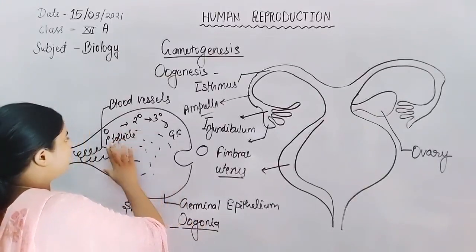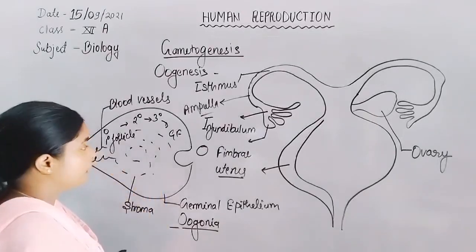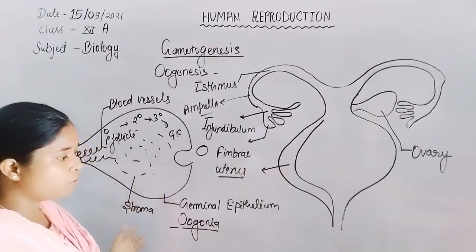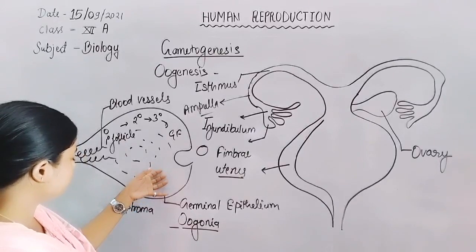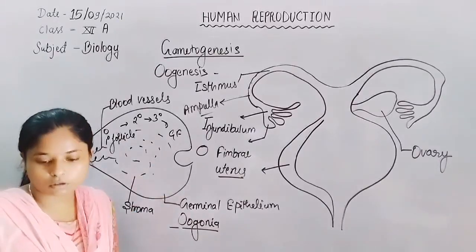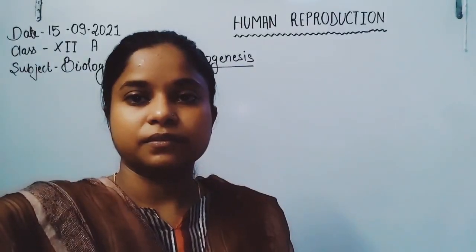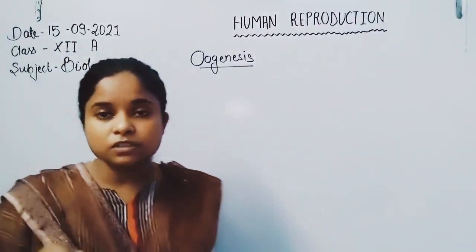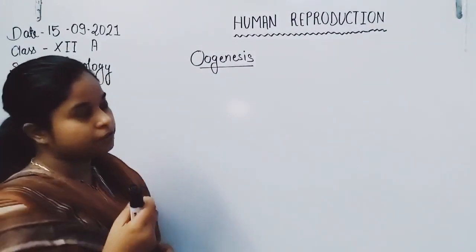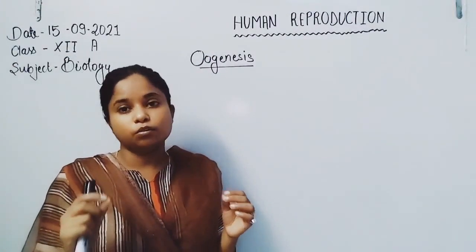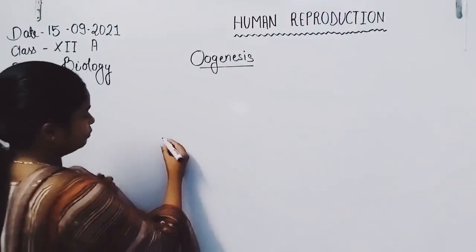So the primary follicle goes to secondary follicle, tertiary follicle, and then Graafian follicle. The mature Graafian follicle then splits, the wall of the Graafian follicle splits, and after that the ovum is formed. So what is oogenesis? As we know the structure of the ovary, different cells are present, and how they undergo the oogenesis process, let us discuss with the help of a diagram.